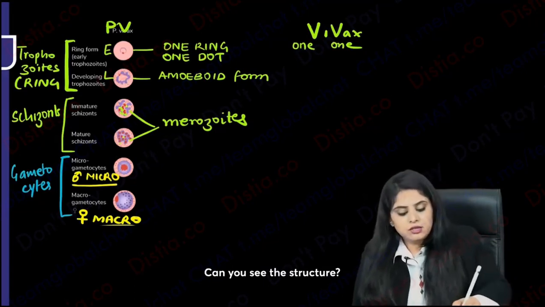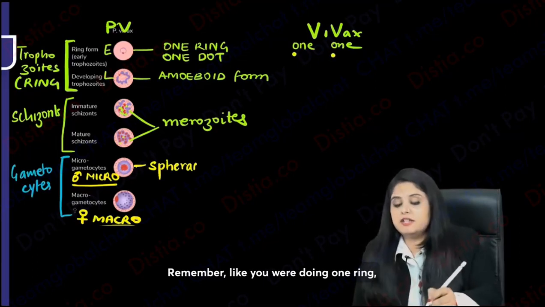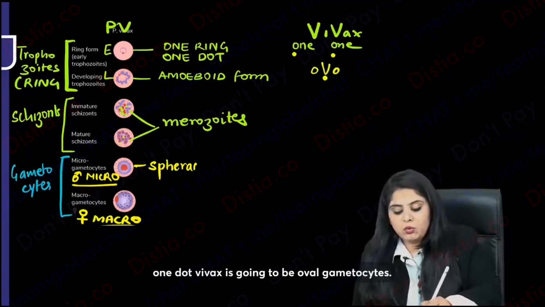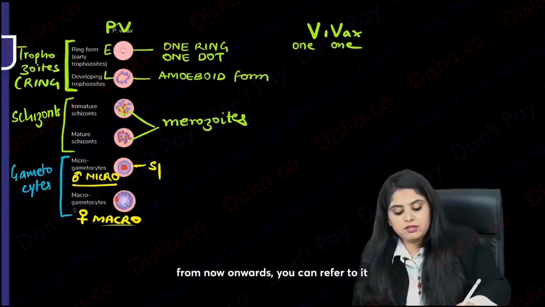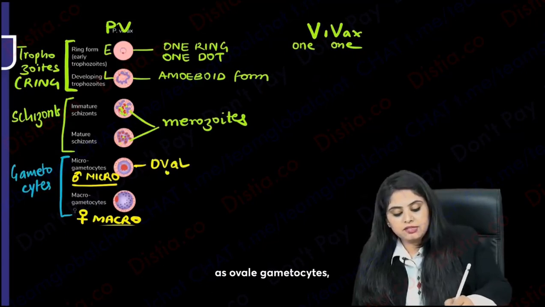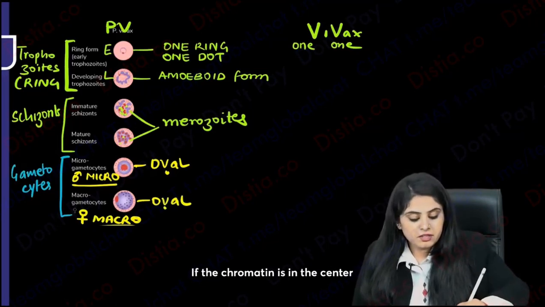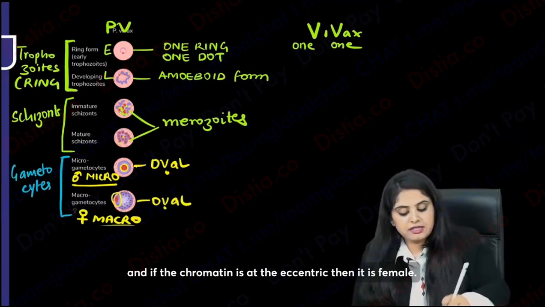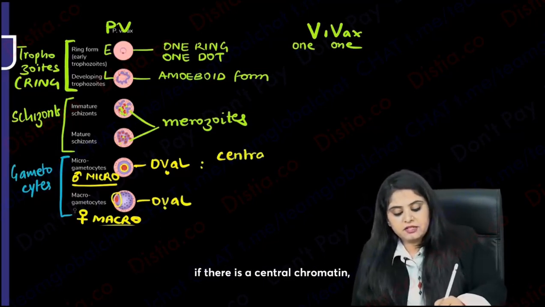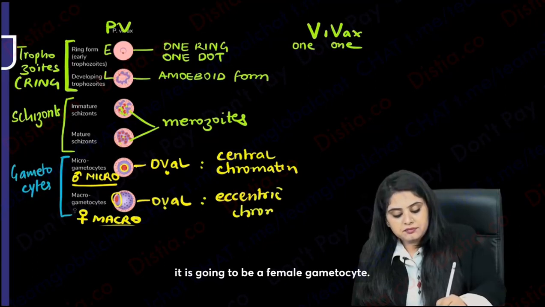Can you see the structure? Both of them are looking round. So Vivax, remember Vivax, like you were doing 1 ring, 1 dot. Vivax is going to be oval gametocytes. They are spherical, or you can, in simple words, from now onwards, you can refer to it as oval gametocytes, whether it is male, whether it is female, oval or spherical. How do I know male or female? If the chromatin is in the center, that is going to be male. And if the chromatin is at the eccentric, then it is female. So please remember, if there is a central chromatin, it is going to be a male gametocyte. And if it is eccentric chromatin, it is going to be a female gametocyte.